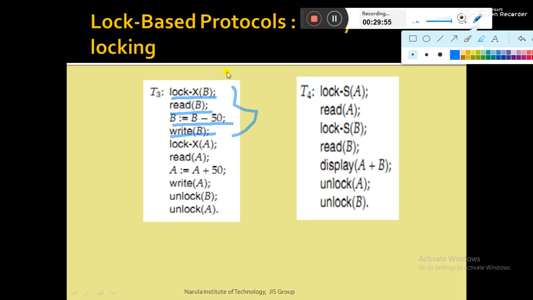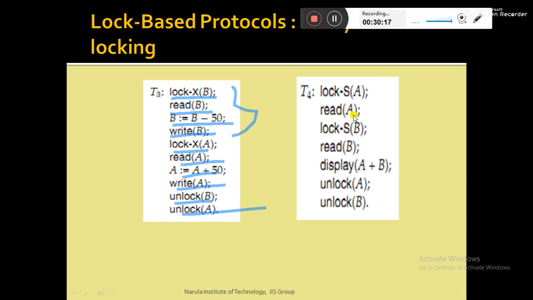But even though all the operations on B are completed, T3 has not done the unlocking. Then it performs the lock request on A, the read operation, the update operation, then the write operation. And once all the operations have been completed, only then T3 unlocks B and unlocks A.